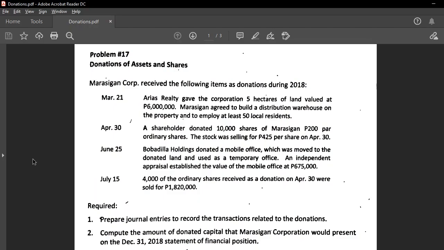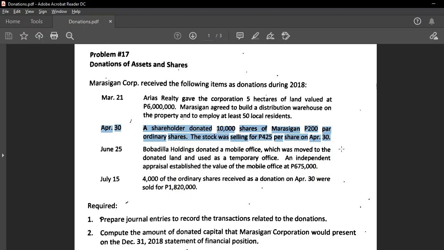And lastly, on July 15, 4,000 of the shares that we received as donation from a shareholder were sold for 1.82 million. On April 30, we did not record an entry, because the standard says that when we receive donated shares of the company, it is only a memo entry.